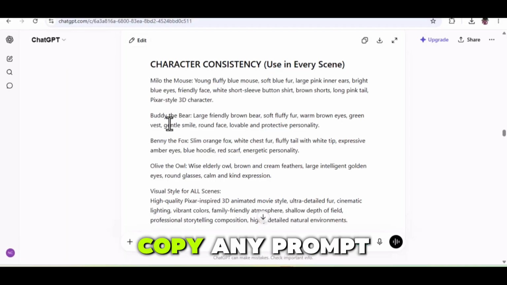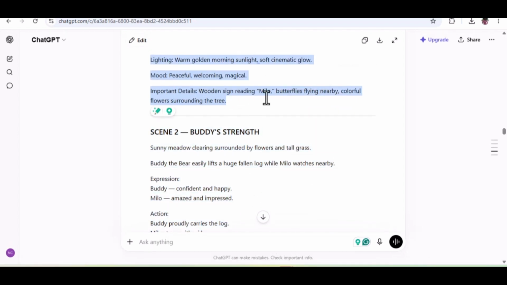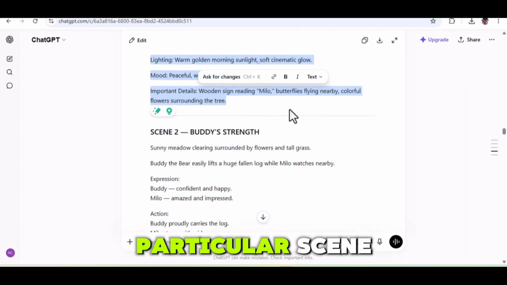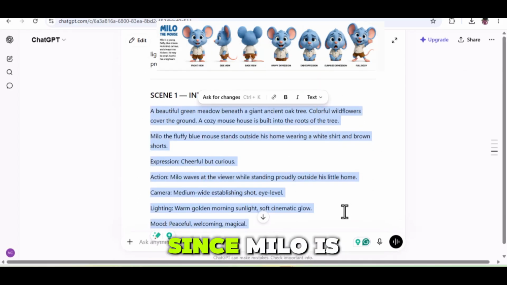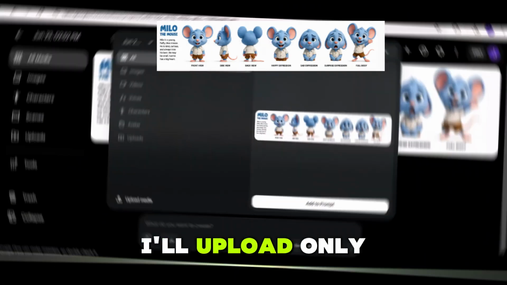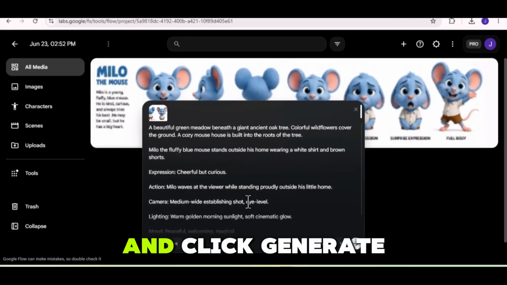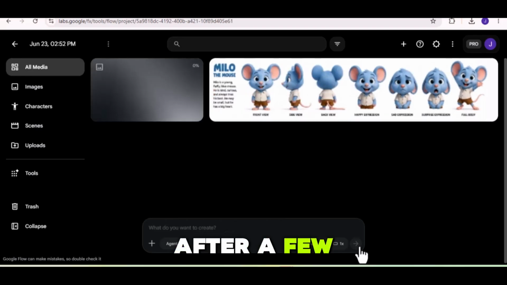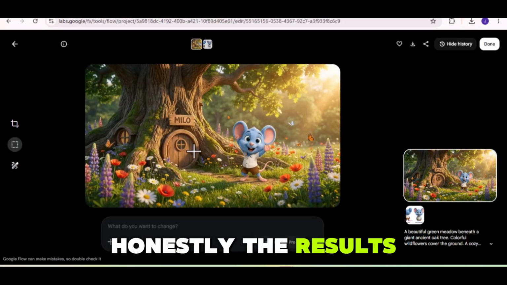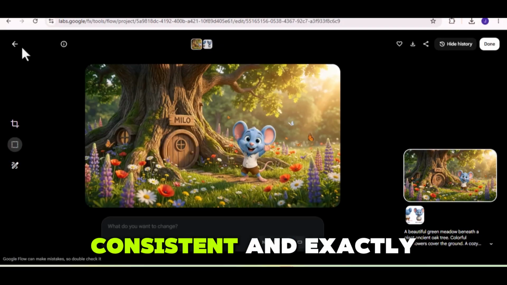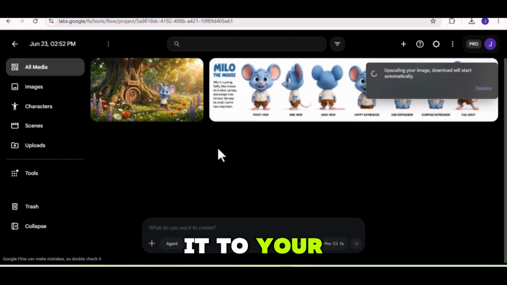Now, before you copy any prompt from ChatGPT, make sure you read it first. And here's why. You need to know which characters appear in that particular scene. For example, in scene 1, only Milo appears. Since Milo is the only character in this scene, I'll upload only Milo's reference image. Then I'll paste the scene prompt into Flow AI and click Generate. After a few seconds, Flow AI generates our image for us. Honestly, the results look amazing. Clean, consistent, and exactly what we need. Simply download the image you like best and save it to your device.